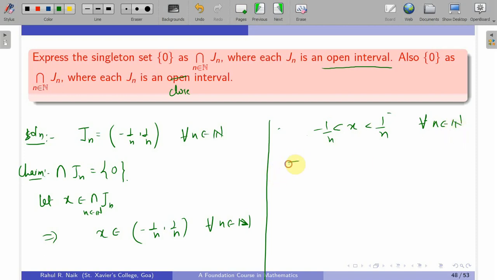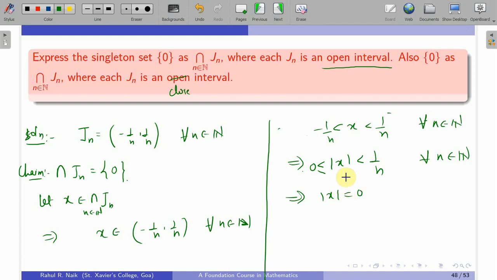And therefore I can say, using the property of modulus, that mod of x is strictly less than 1 by n, and you all know that mod of x is greater than or equal to 0 for each n belongs to N. Whenever we have a non-negative quantity which is less than or equal to 1 by n for each natural number, then the only possibility for that non-negative number is 0.